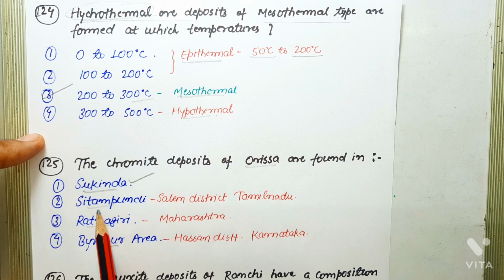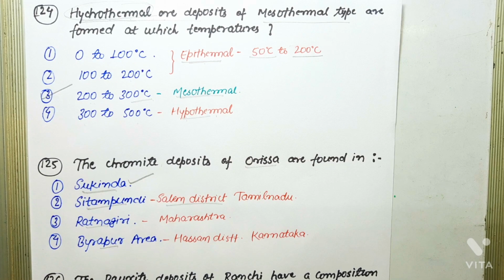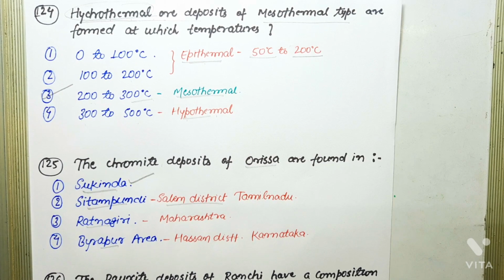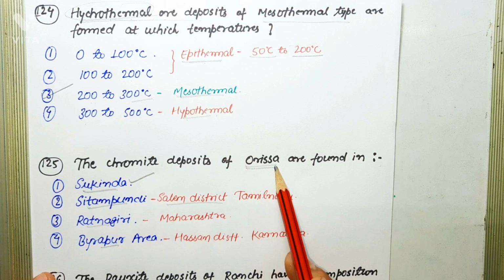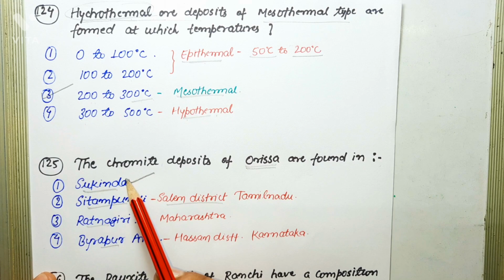Let us check the other options also. Sitampundi. Sitampundi is a chromite deposit of Salem district, Tamil Nadu. Ratnagiri and Bhandara are chromite deposits of Maharashtra. And Bairapur area is the locality for chromite deposit of Hassan district, Karnataka. As far as this question is concerned, chromite deposits of Orissa are found in Nausahi Sukinda. In this question, it's Sukinda, so the correct answer is Sukinda.